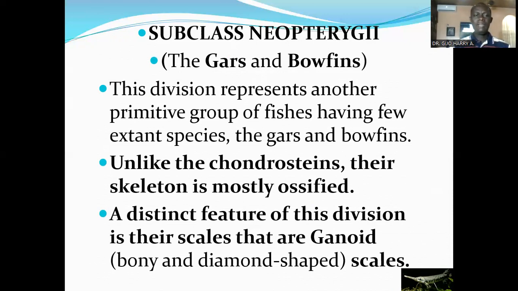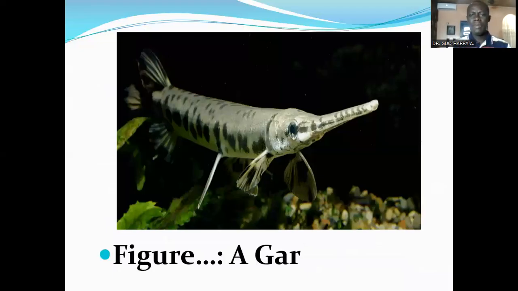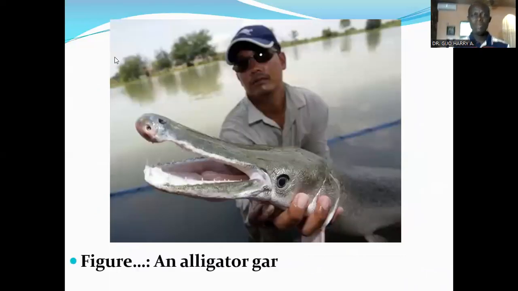A distinct feature of this division is their scales that are ganoid. Ganoid scales are bony and diamond-shaped scales. This is a gar, and the next one I want to look at is the crocodile gar, the alligator gar.